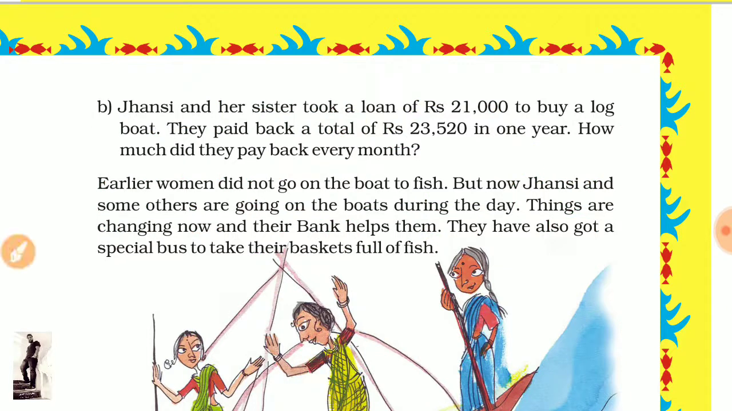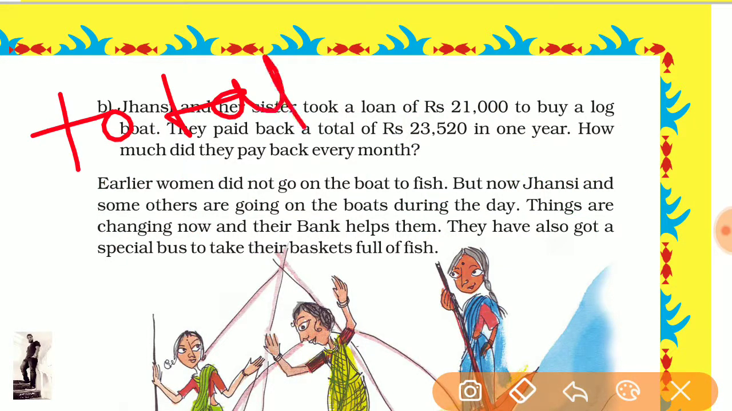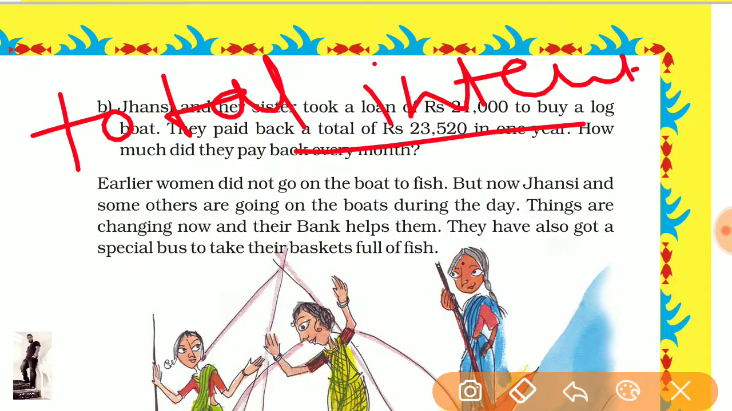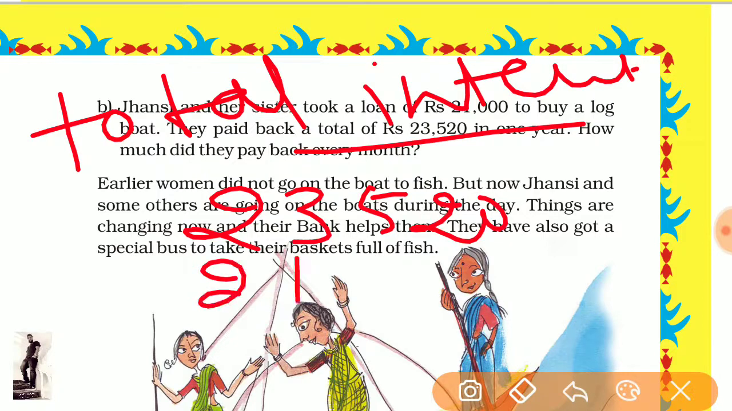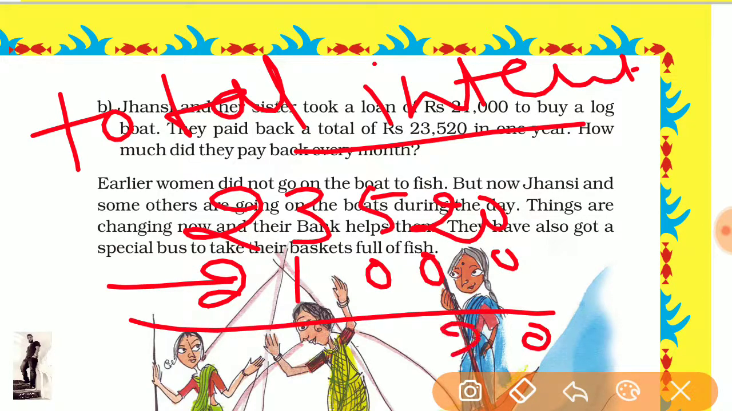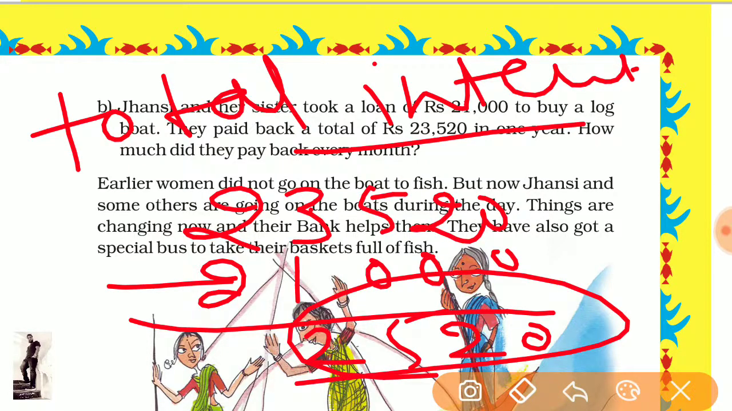Then if he asks you the total interest, how much she paid? So she paid a total of 23,520 and the actual was 21,000. So subtract it: 23,520 minus 21,000 is 2,520. It is the total interest. He can ask you a question like this. Okay.